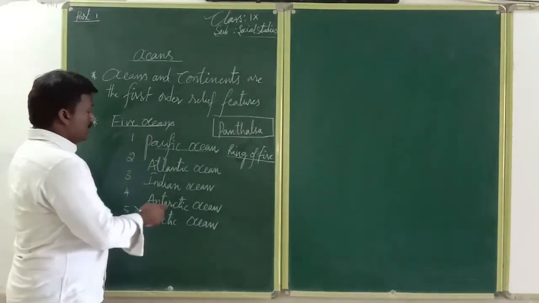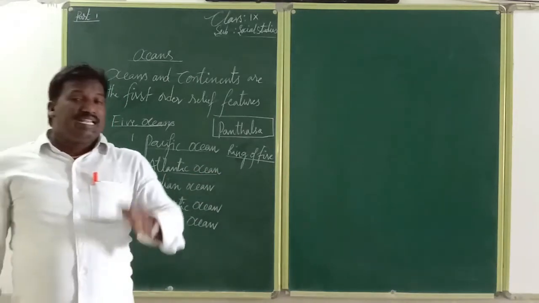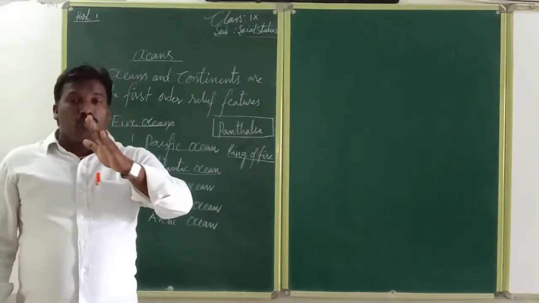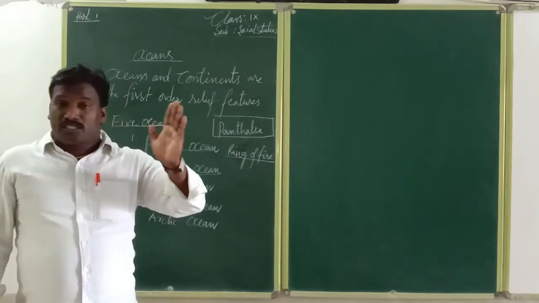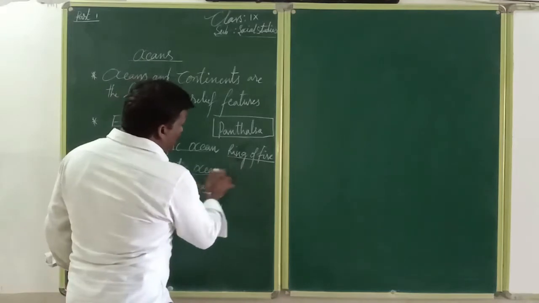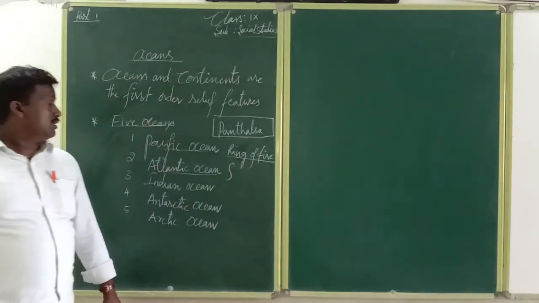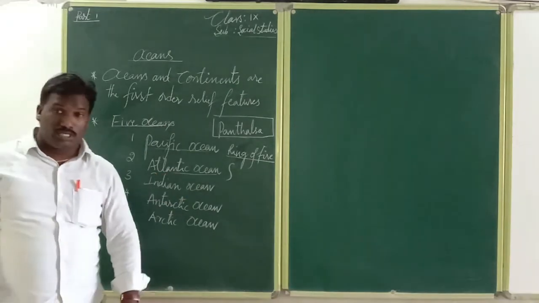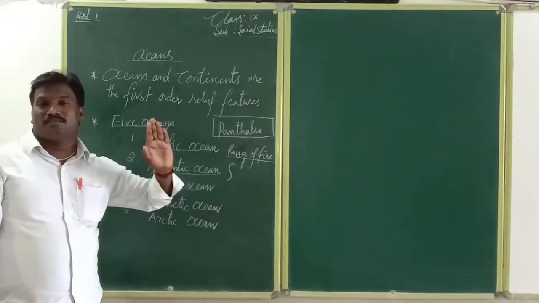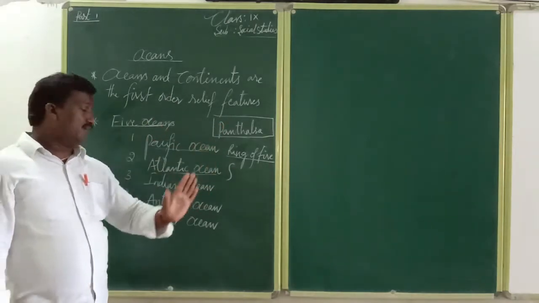Now the second one is the Atlantic Ocean. It mainly lies between Europe and Africa, and North America and South America. It is an S-shaped ocean. That is the Atlantic Ocean. It divides North America and South America from Europe and Africa.